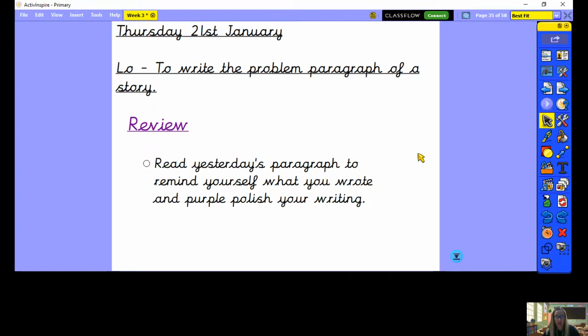So remember to check for things like spelling mistakes or punctuation, thinking about capital letters, full stops, and particularly those commas. Have you used a comma after your fronted adverbial? Or if you start your sentence with a subordinating conjunction, a complex sentence, your comma will need to come after the subordinate clause. So have a look for those now and pause the video while you review your work.